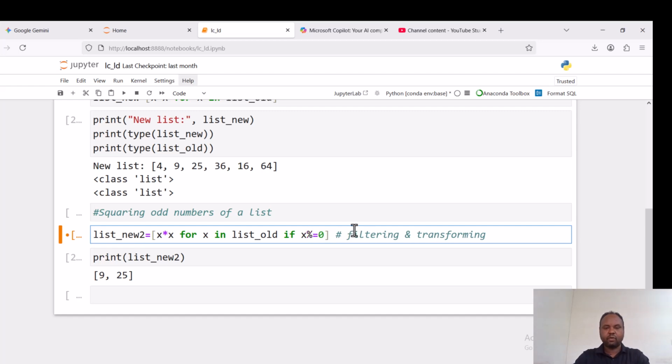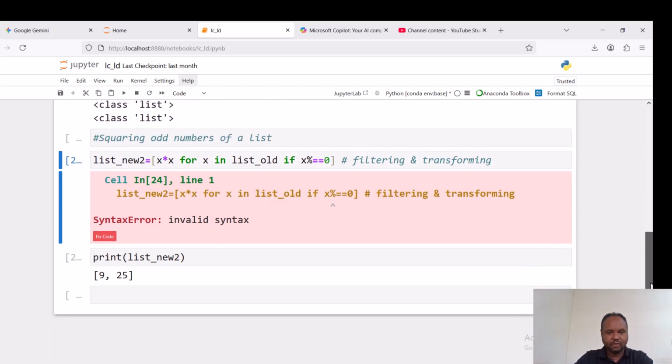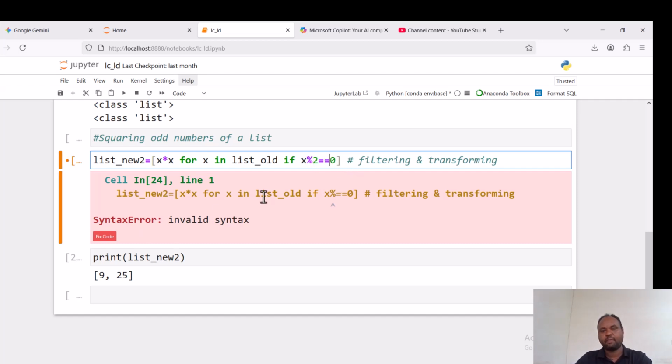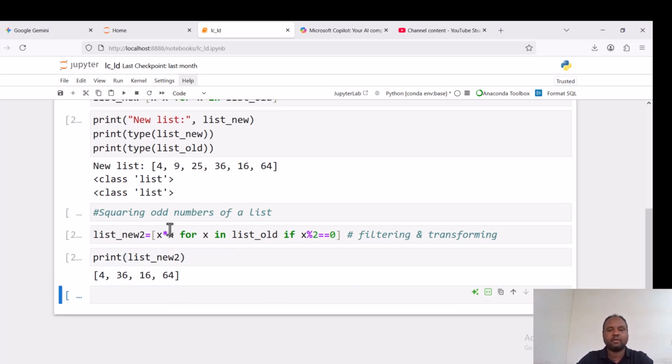What if we want the squares of even numbers? We change this condition, right? Then let us see what's wrong here. Invalid syntax. There is an inconsistency in the code line. Wow, there is no divided by 2; it is a syntax error here, right? Now the squares of all even numbers are nothing but 4, 16, 36, 64. Let us proceed to see what's the difference here.